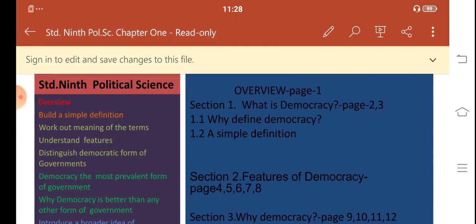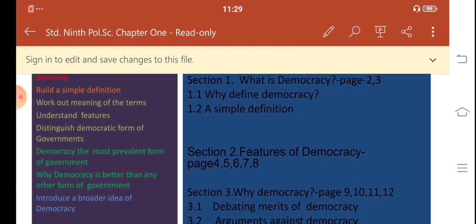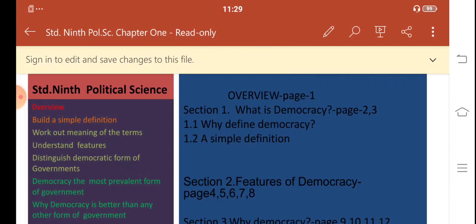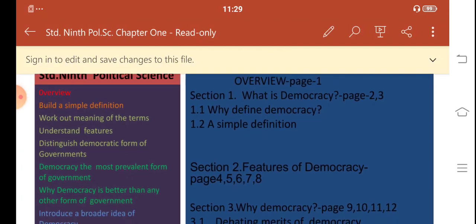So I hope you have the textbooks with you. Please take the textbooks so that you can refer to the related parts while I am teaching you. All right. Now we start with the overview, which is on page number 1.